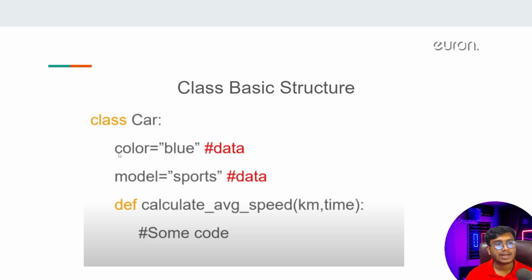As data, I told you the color of the car and the model of the car; these can be considered data. And inside that, the functionality of the car, that means calculating the average speed. Whenever you drive the car, it will calculate the average speed, that means kilometers with respect to time. This is called the behavior of the car. So that's how a class has two properties: one is the data property, another is the function property, that means the behavior of that particular class. I hope it is clear now.